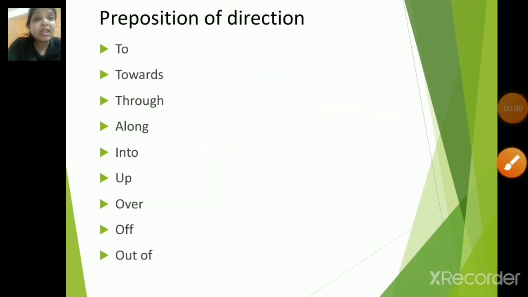Now children, the next type was preposition of direction. For example, we came across a few prepositions like to, towards, through, along, into, up, over, off, out of. For example, he jumped into the river. So over here, into the river is telling us the direction that he jumped into the river. Right? So these are a few prepositions which are used for preposition of direction.